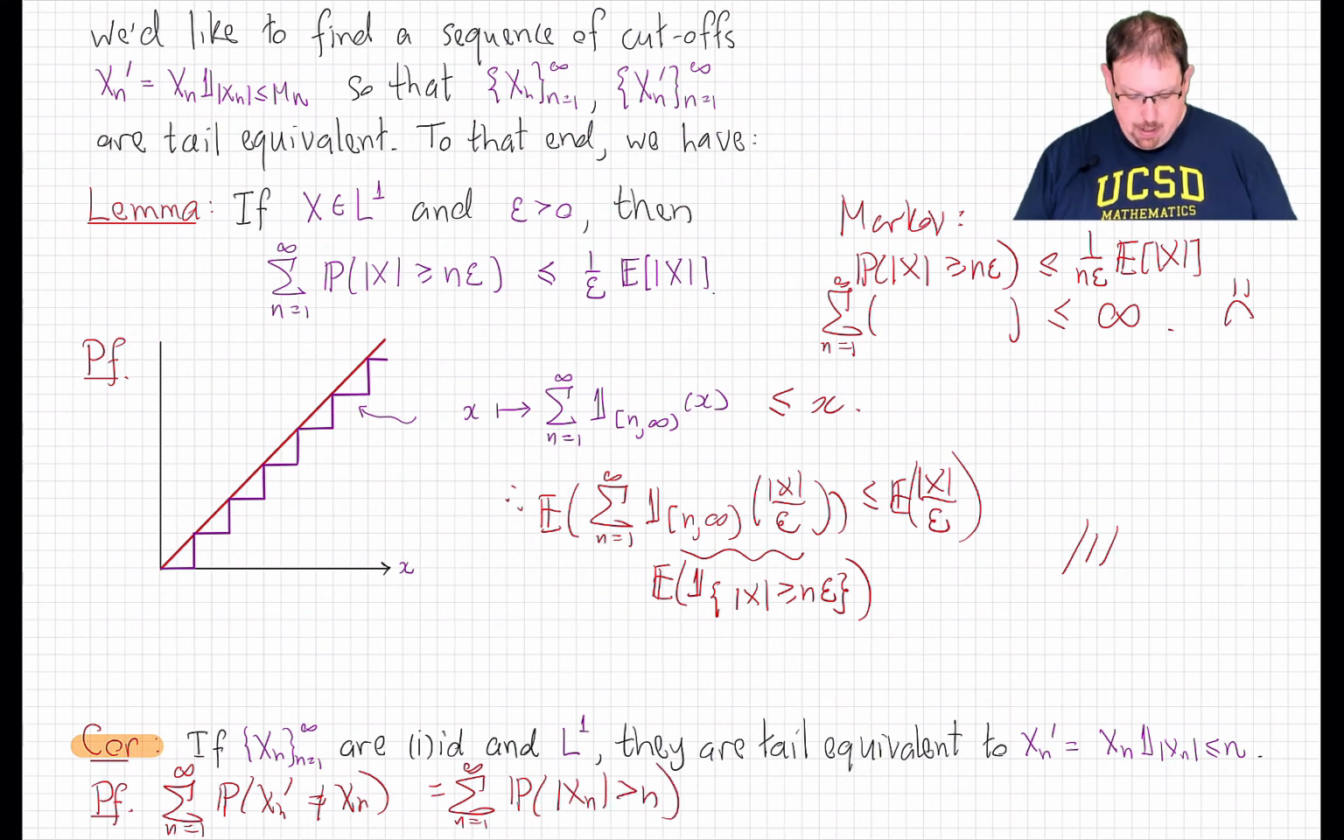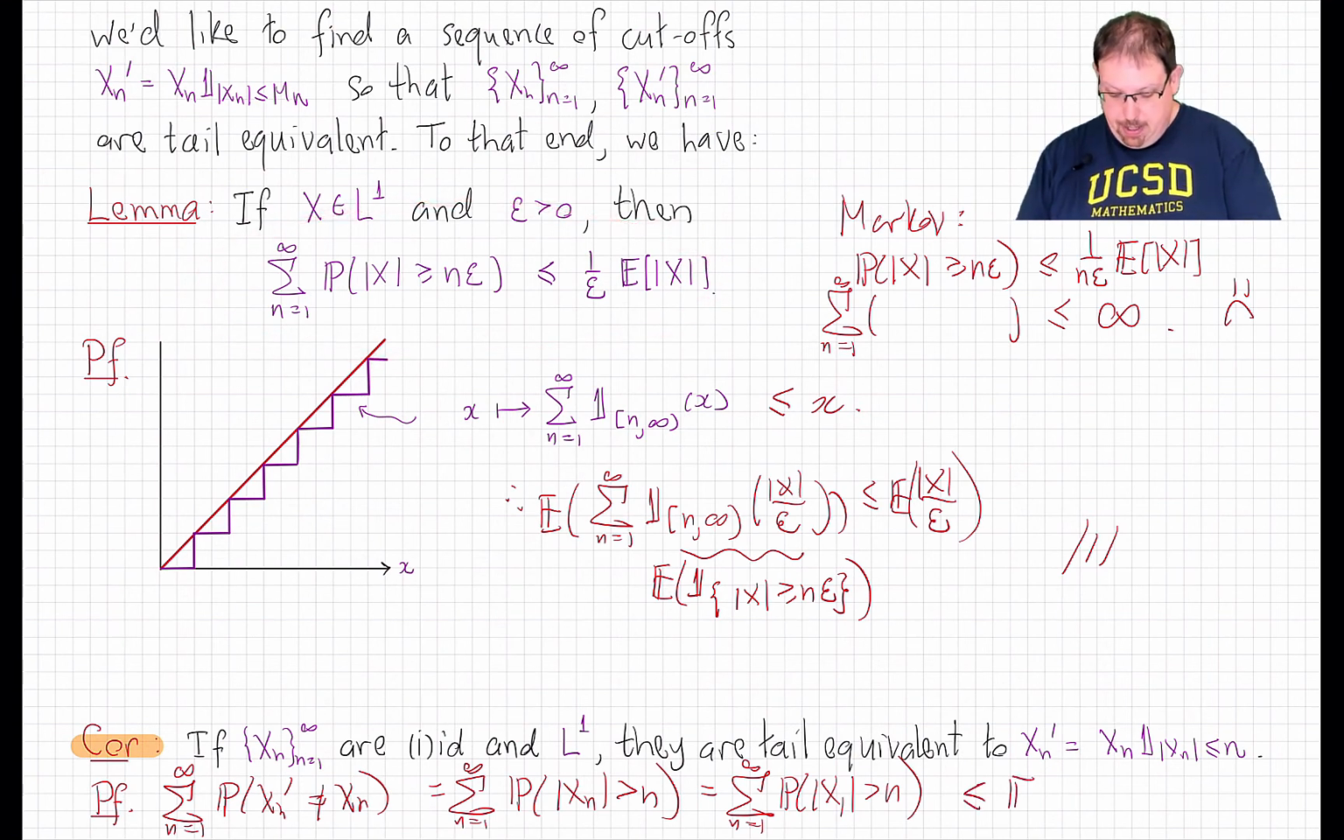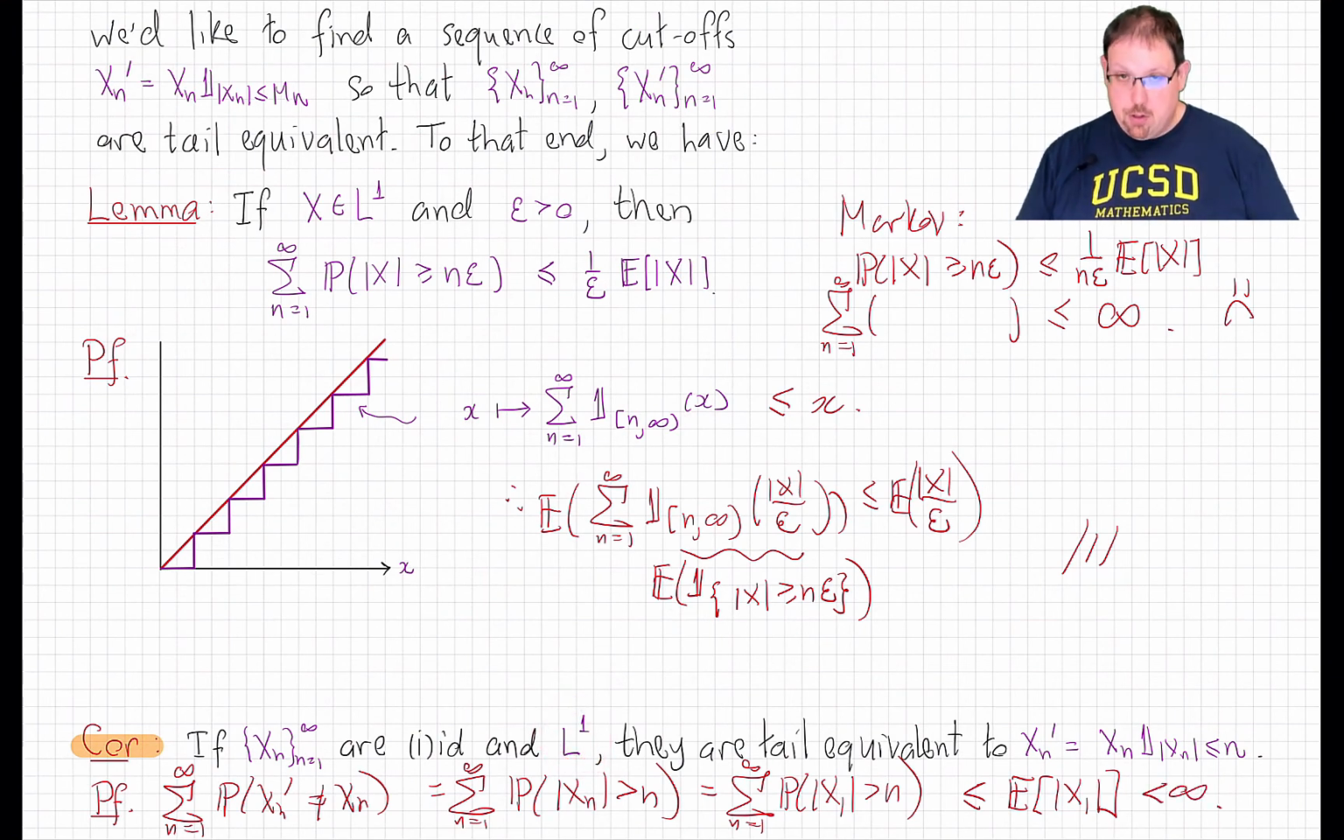bigger than n. Now, this probability is a function of the distribution of xn, but our assumption is that the xn are all identically distributed. So we can replace xn by x1 there. But now we can just apply the lemma in the case where epsilon equals 1 and see that this is bounded by the expected value of the absolute value of x1, which we assumed to be finite. And therefore, by definition, the new sequence xn prime of cutoff random variables is tail equivalent to the old one.